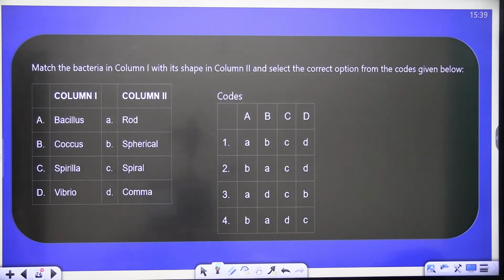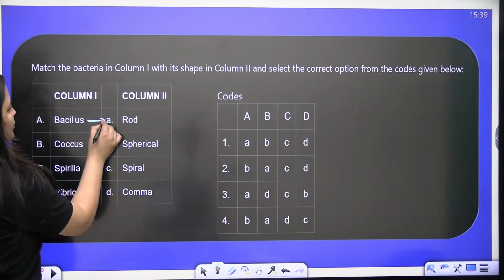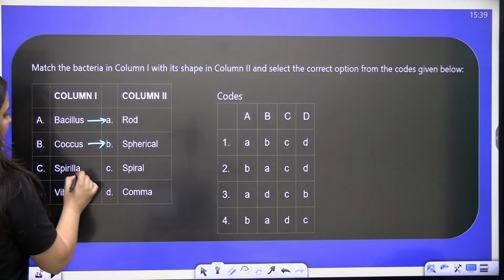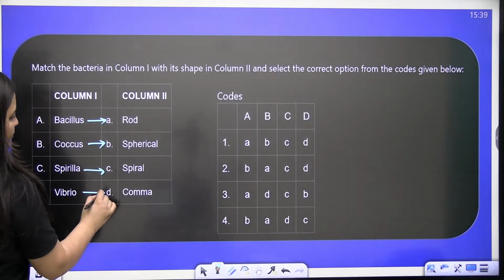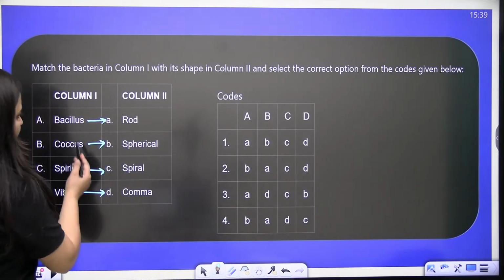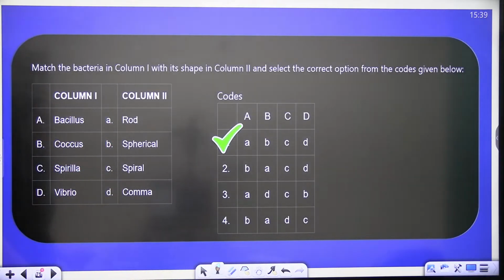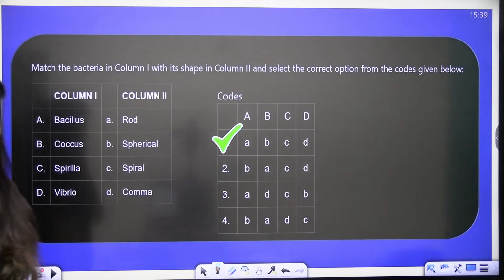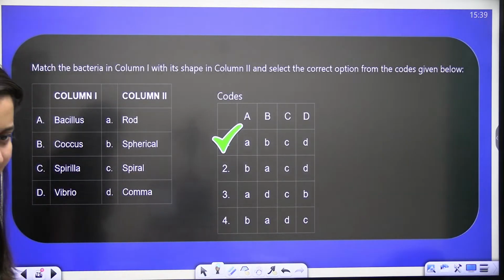Quick, bache. So Bacillus, Coccus, Spirilla, Vibrio. Bacillus, you know that rod shaped it is. Coccus is spherical, Spirilla is spiral, Vibrio is comma shaped, isn't it? So of course, what is the correct answer here? Right, it's first, A, B, C and D.